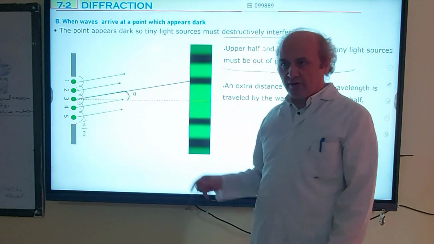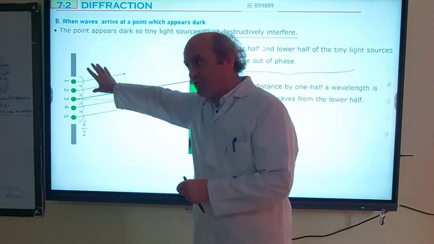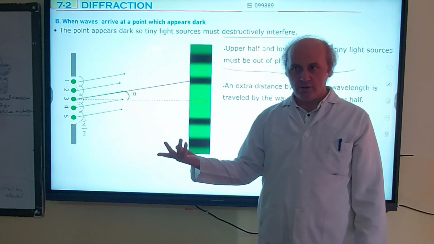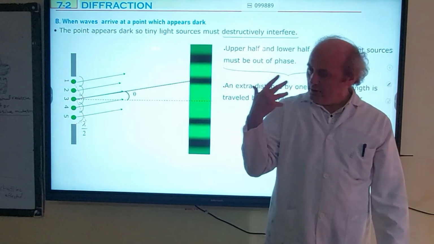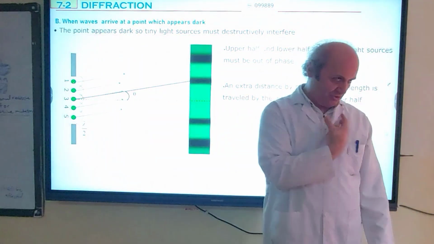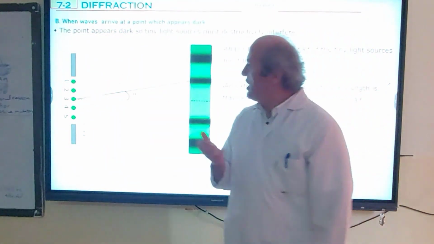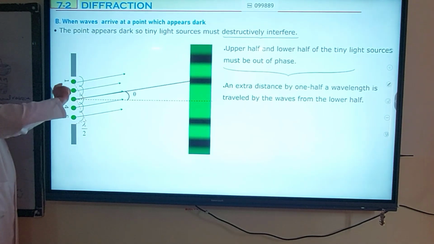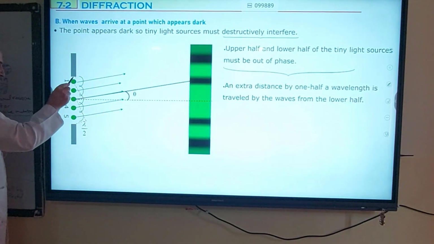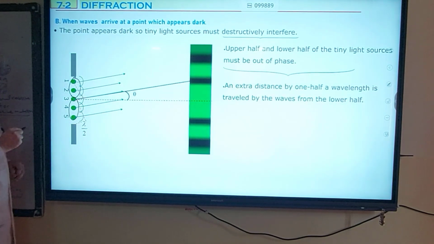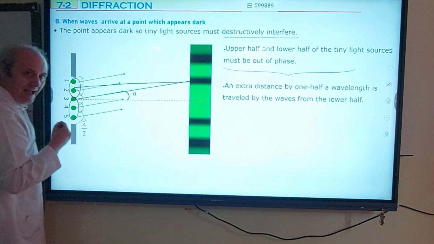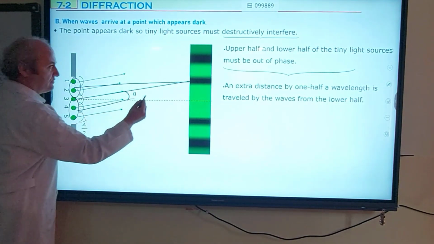If this point is dark, the light waves coming from these sources must arrive at this point out of phase. But how does the Huygens model help us? If we divide this tiny light source into two halves, an upper half and a lower half, the upper half travels a shorter distance than the lower half.